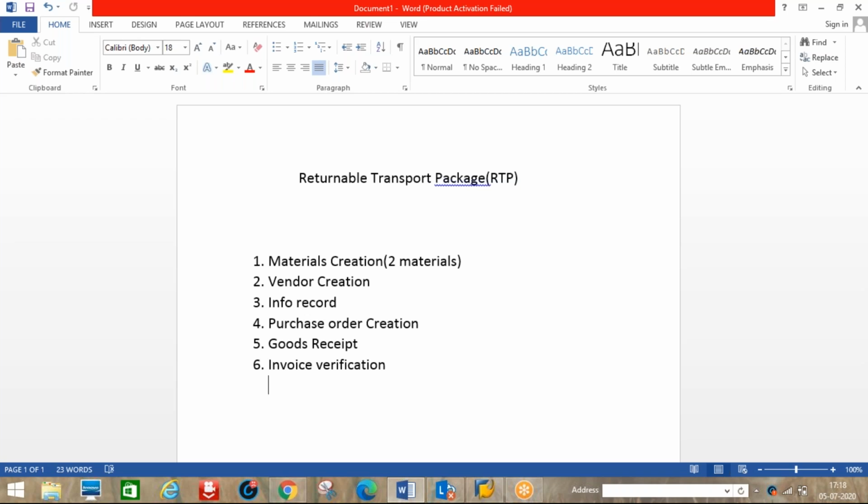So what does returnable transport package mean? For example, whenever you place some orders to the vendor, after the vendor delivers materials, some of the vendor's materials are there which we need to send back to that vendor. So those materials do not belong to us. For those materials we will use this returnable transport package.